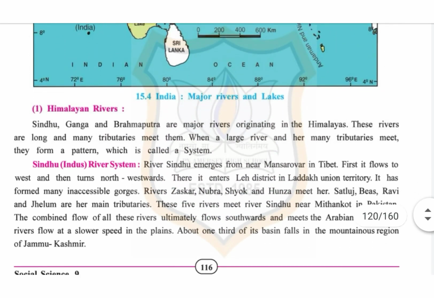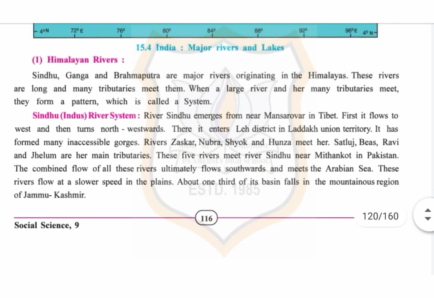Now we will study about the Himalayan rivers. Sindhu, Ganga and Brahmaputra are major rivers originating in the Himalayas. These rivers are long and many tributaries meet them. When a large river and its many tributaries meet, they form a pattern which is called a system.